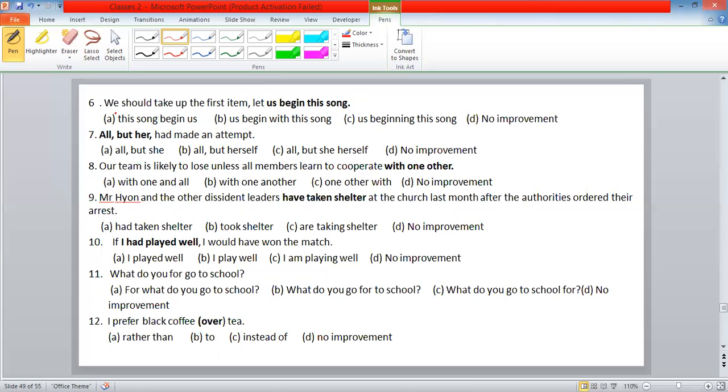First one is wrong. We can't say "let this begin song us" or "begin us." Wrong. It is meaningless.